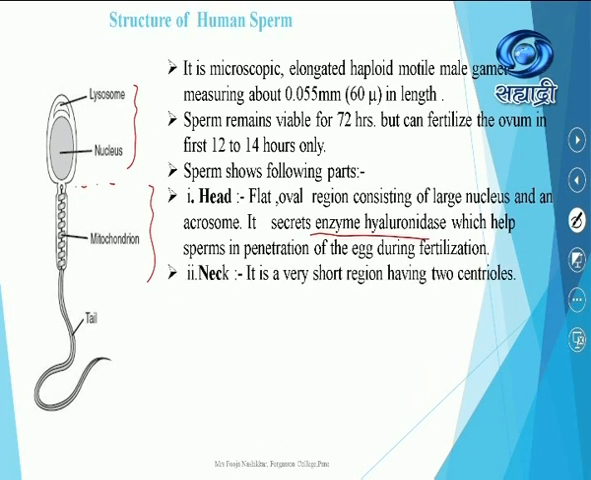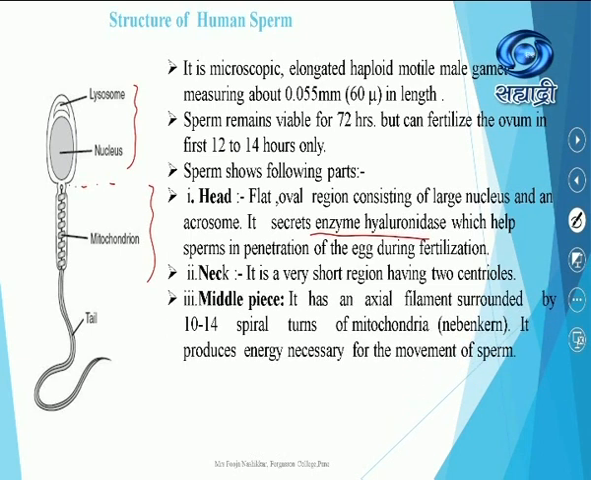Now, the neck of the sperm, this very small part. The neck is a very short region having 2 centrioles. See here, there are 2 centrioles, proximal and distal. Now the middle piece, the body of the sperm, is called the middle piece. It has an axial filament. If you observe carefully, suppose this is the head of the sperm, from the center the filament runs. This filament is called the axial filament.